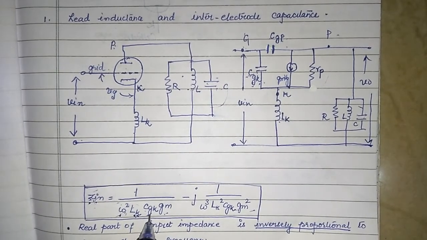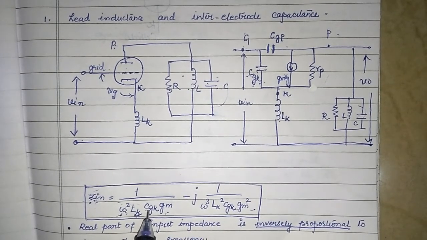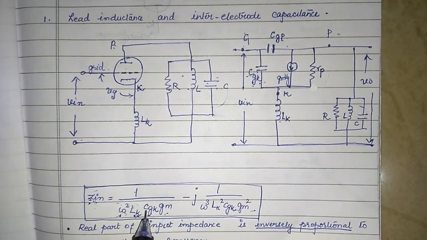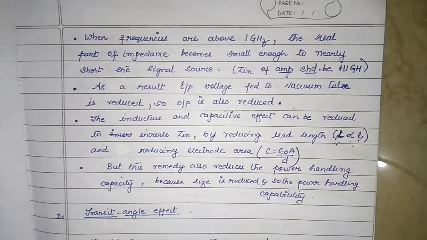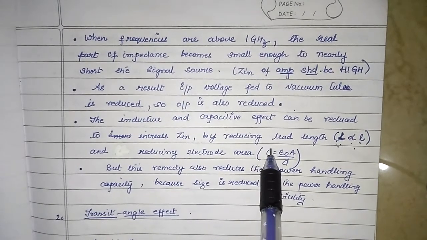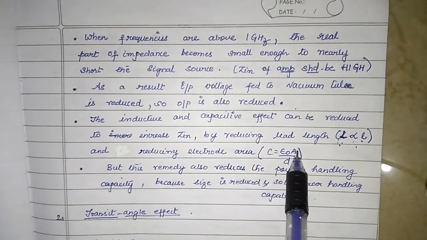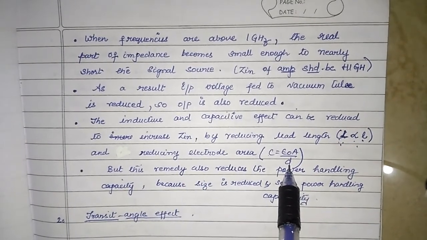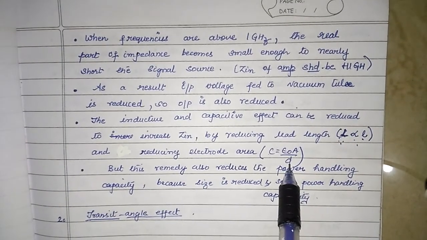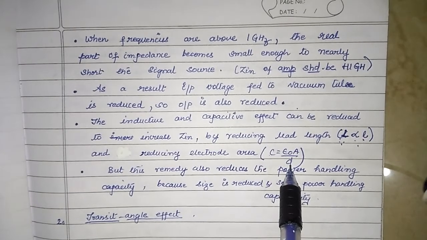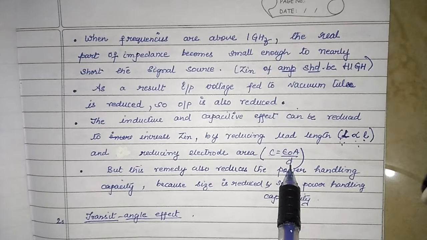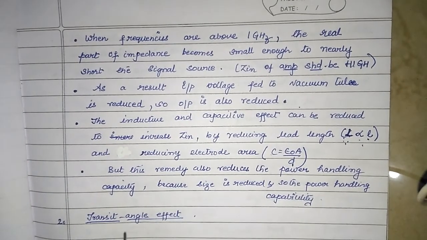Now let us see what are the factors. If you remember in your class 12 or PU, what does Cgk depend upon? On what factors does that capacitance depend? It depends upon the area of the plates and the distance between the two plates. Okay. So what do I want? I want to decrease capacitance to increase Zin, as we have seen in that expression a short while ago.